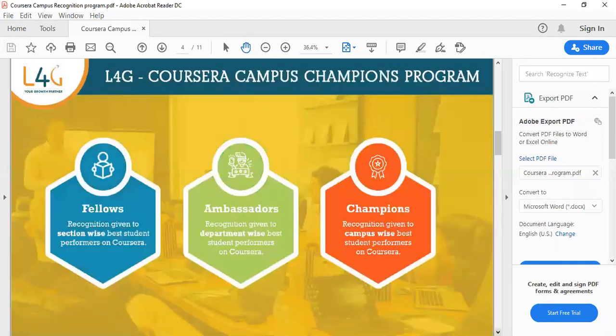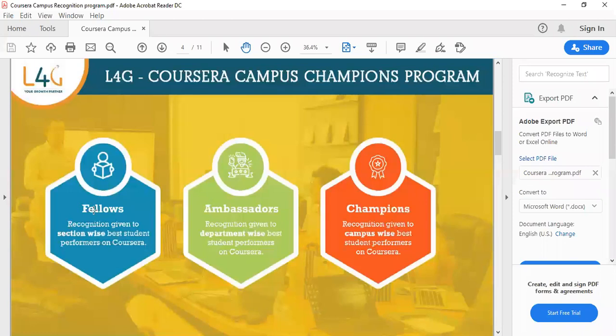Next, coming to the students, the first one is the fellowship badge. For each and every section, they will give this badge to the toppers of that particular section. Suppose you consider some triple second year, for that triple second year, what they will do is they will ask that particular SPOC.